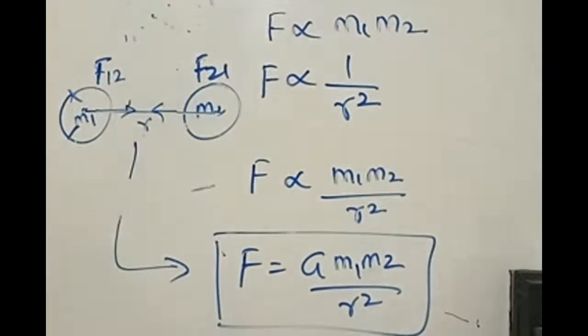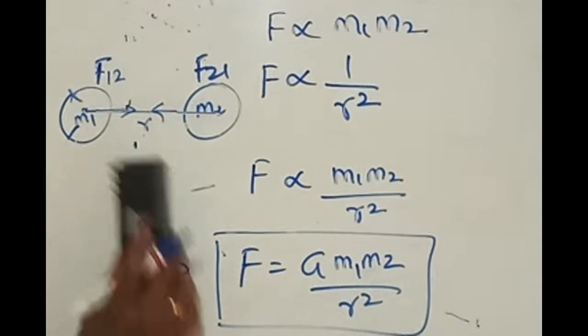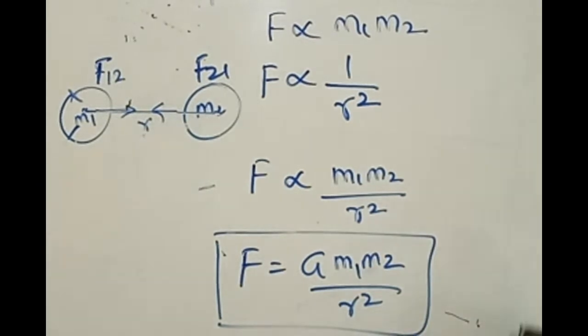Now, what is the relationship between F12 and F21? You can try to answer this. There are two masses M1, M2, separated by a distance of r. M1 is exerting a force on 2 given by F12. M2 is exerting some force on 1 given by F21. What is the relationship between F12 and F21? Can anybody answer this? Action and reaction. Very good. Attractive force. Very good.